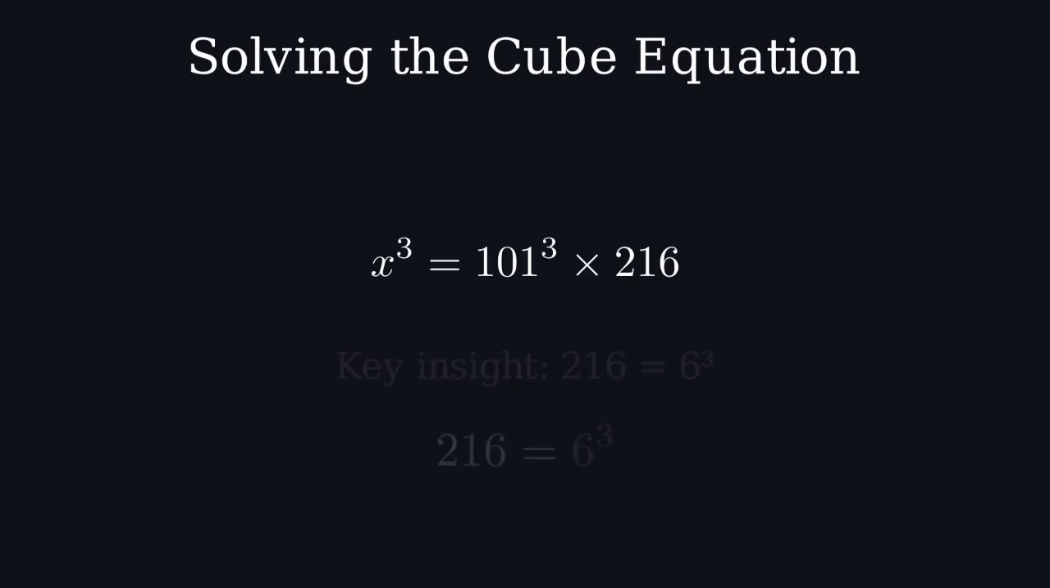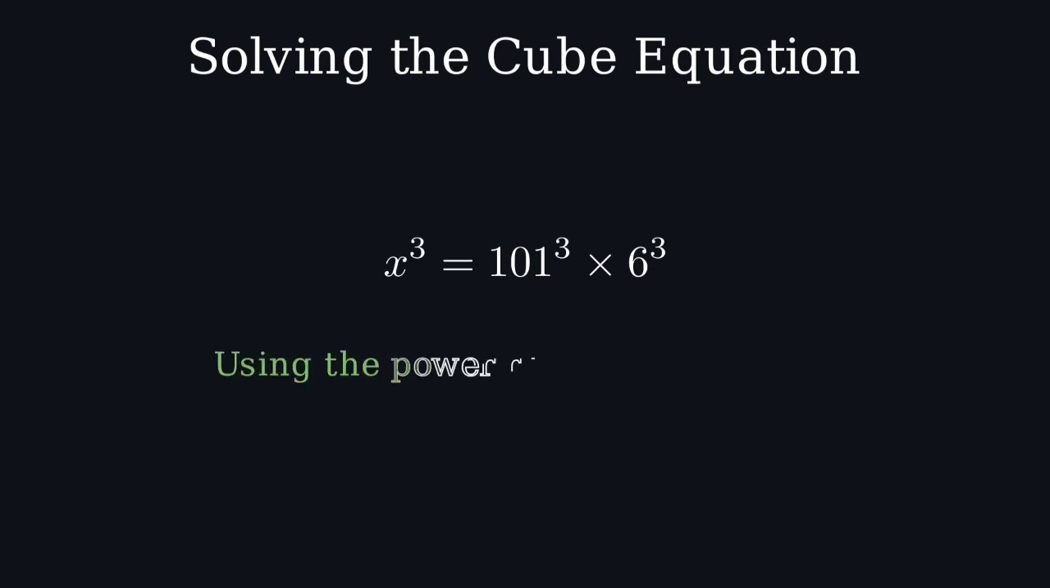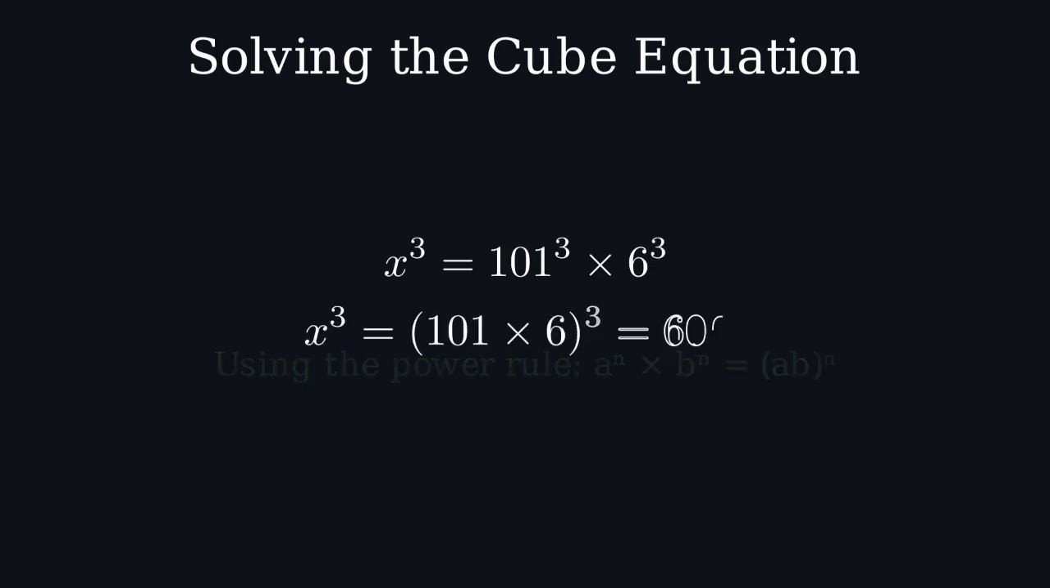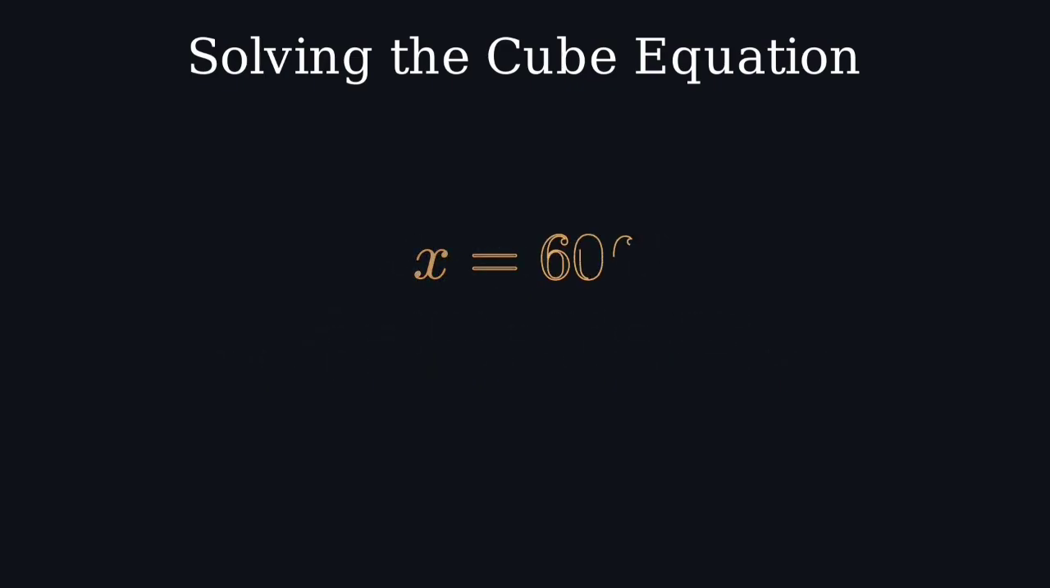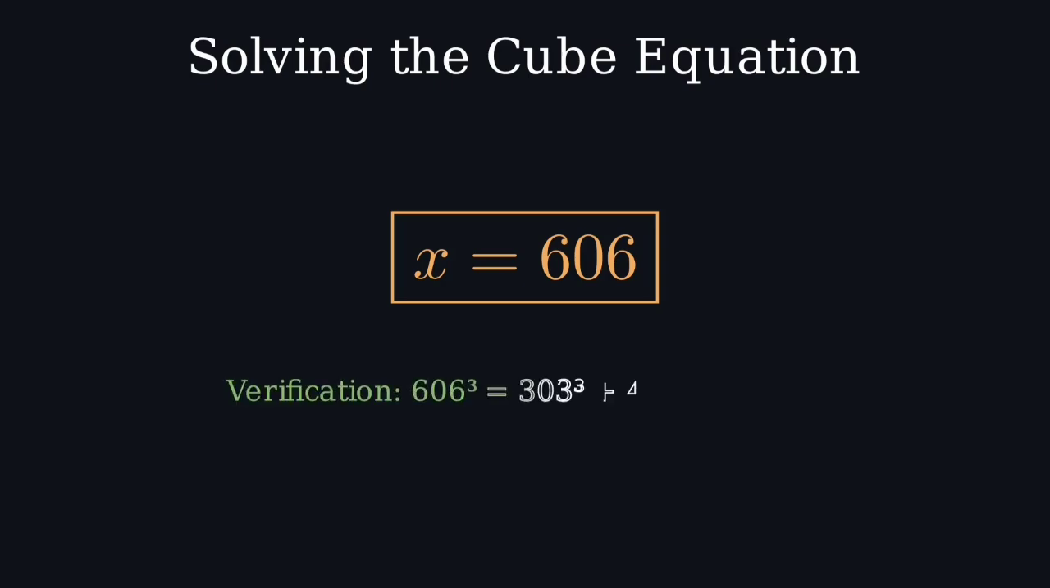Using the power rule, when we multiply powers with the same exponent, we can combine the bases. This becomes (101 times 6) cubed, which equals 606 cubed. Therefore, our answer is x equals 606. Let's verify. 606 cubed does indeed equal 303 cubed, plus 404 cubed, plus 505 cubed.